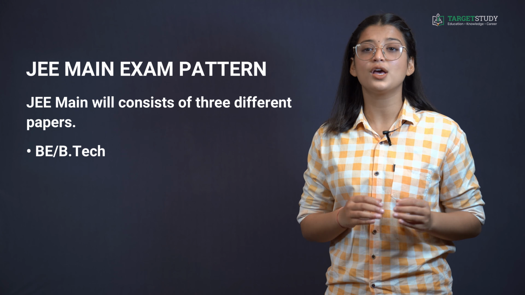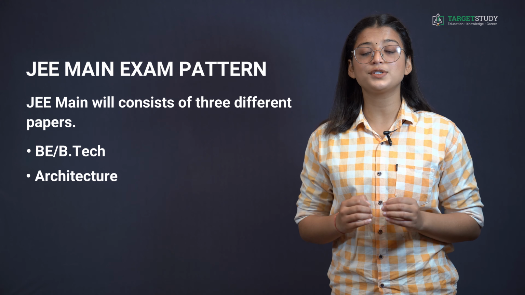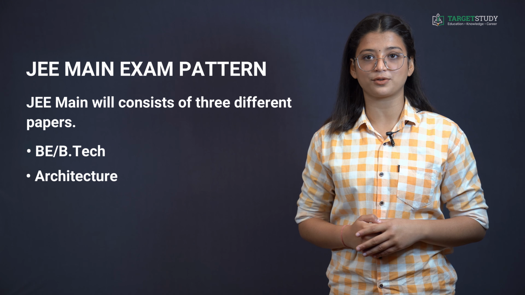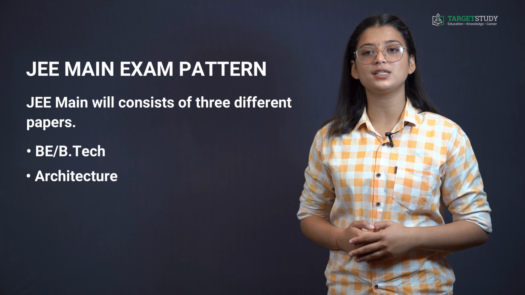The paper for architecture will have 3 parts. Part 1 is Mathematics, 25 questions of 100 marks, and Part 2 is the Aptitude Test, 50 questions of 200 marks. Both will consist of objective type questions and will be in CBT mode.